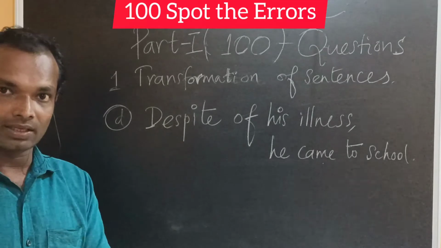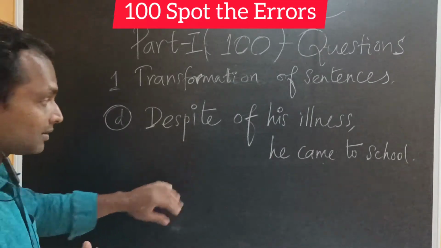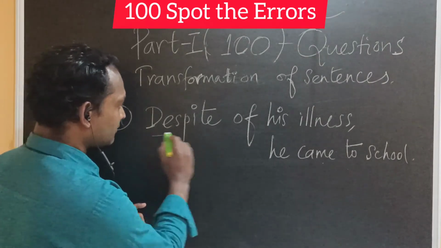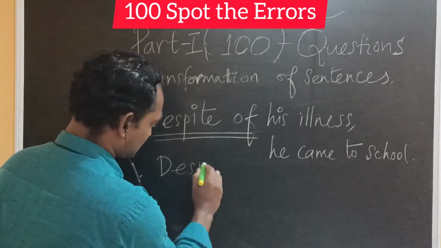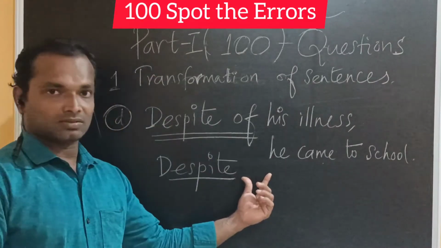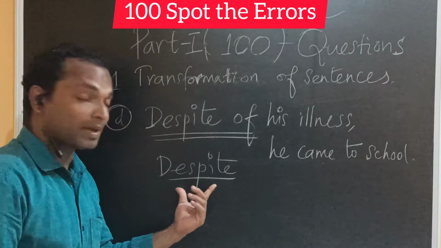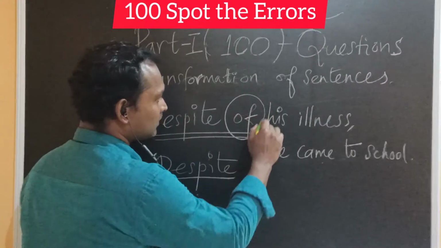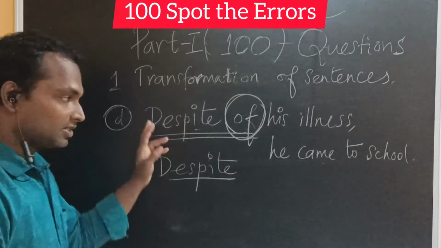I will give you a technique. How to spot the error in this sentence? See, we have to use the usage of the word. We have to see that despite is used without any preposition. Okay, no preposition after the word despite. So here we have the preposition immediately after despite.